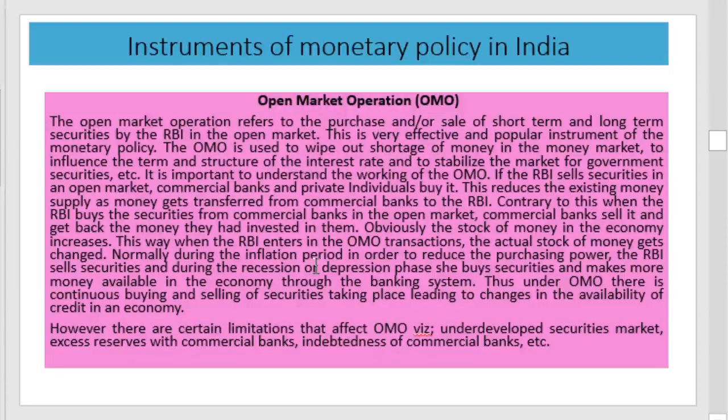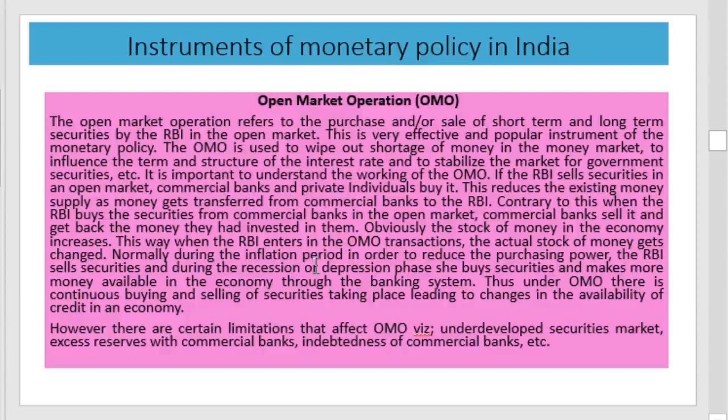If the RBI sells securities in the open market, who buys them? They will be purchased by the commercial banks and individuals. This will automatically reduce the money supply in the economy, as the money is transferred to the RBI. That is, the RBI sells securities in the open market if there is an inflationary situation in the economy.